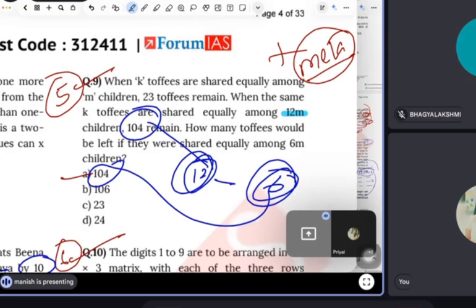Also, there can be some exceptions. What Bhagya was saying is true. But guys, this logic follows in the UPSC examination actually. So you can mark like that. Otherwise, you can solve this question and you will get the same answer, 105. But it will take time. That is not feasible in this CSAT examination. That's what I'm saying.